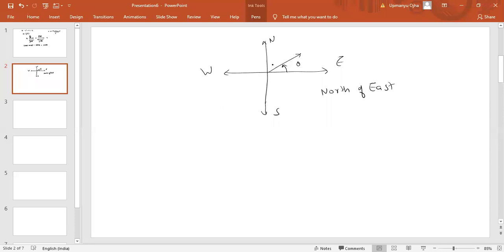Now if I take this angle, say theta dash, then what will theta dash be? We are starting from north and going towards east, so theta dash will be east of north. The first one represents the direction in which we are traveling, and the second one represents the direction in which we have started. So we started from east, that is the second part; first will be the direction in which we are moving. So this is north of east, and this would be east of north, theta dash.